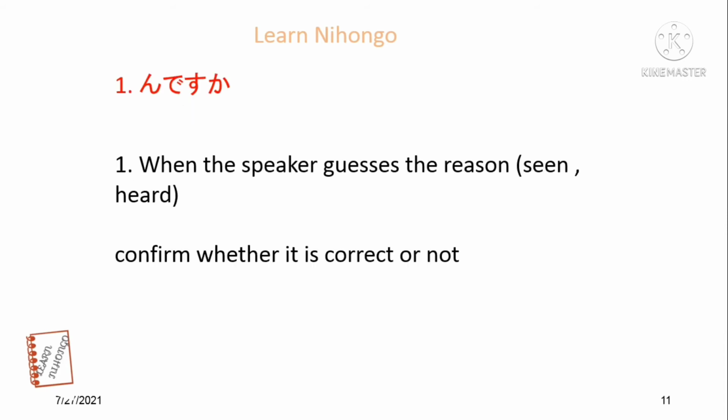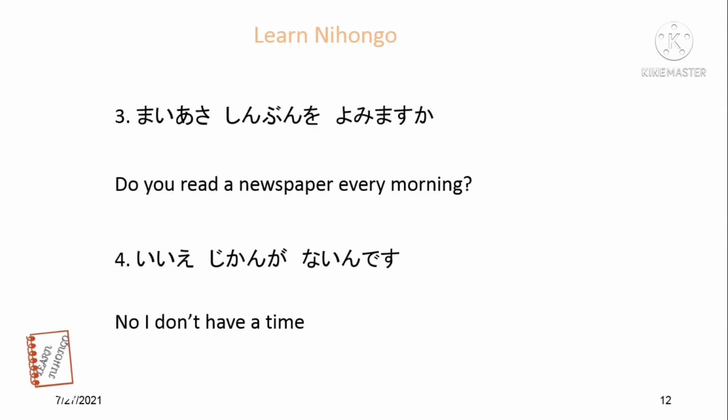Next one, just add か to ask a question. This is when the speaker guesses the reason and confirms whether it is correct or not, based on what he or she has seen or heard. Let's see some examples. Mai asa shinbun wo yomimasu ka? Mai asa, every morning. Shinbun, newspaper.